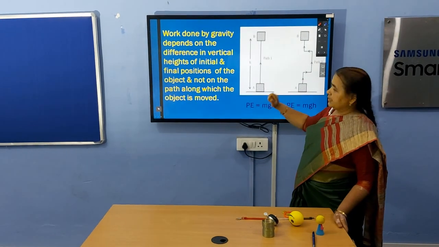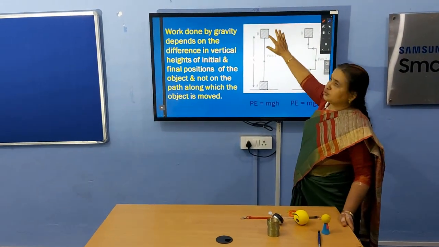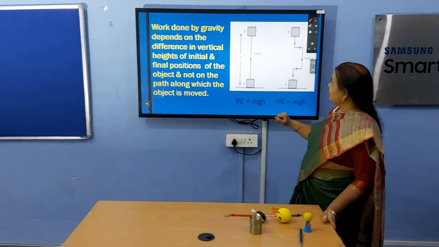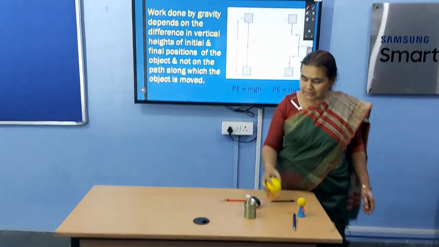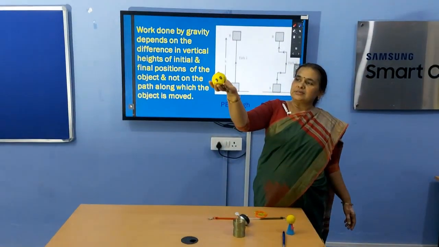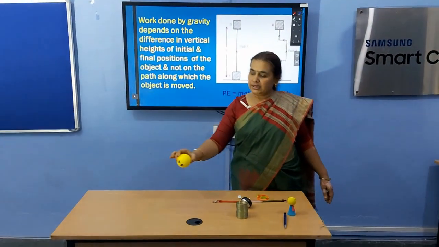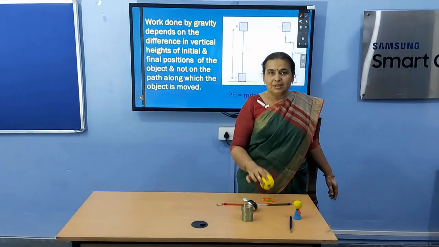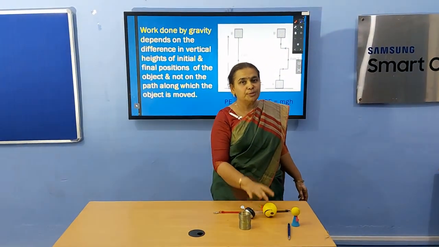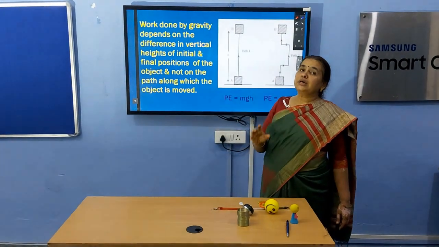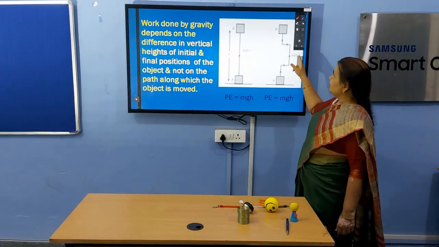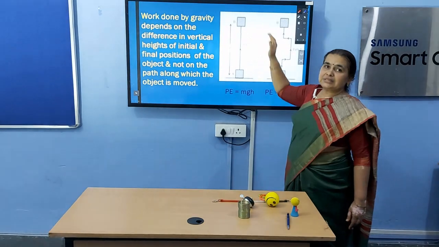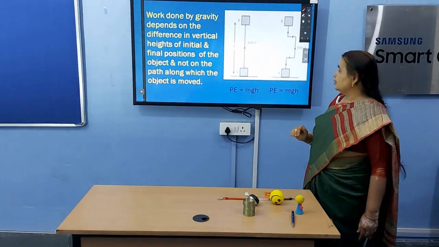Let us see this diagram. If you lift this box through h height directly, straight, this is path 1, and then change the path, you move it like this. If you lift this ball through h height like this, but up to the same height, what do you think? Does potential energy change? No, because potential energy depends on height, not the path. It does not depend on the zigzag path or whatever path may be. If height is same, the two boxes have same gravitational potential energy.